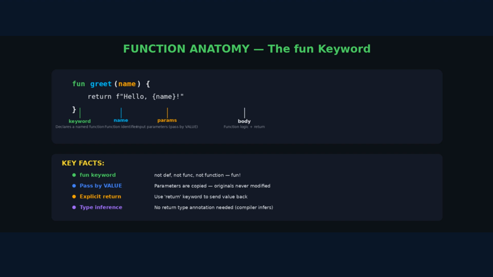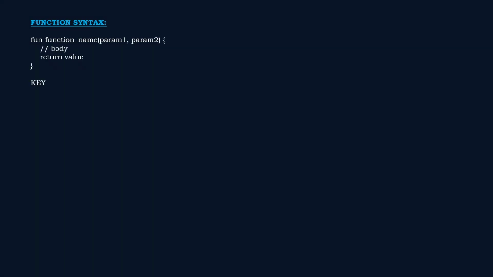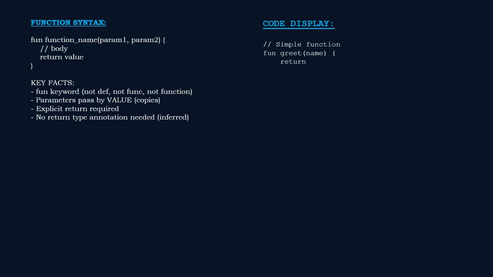Functions in Neam use the fun keyword, not def, not func, not function, fun, because programming should be fun. Parameters are listed in parentheses, the body goes in curly braces, and you use explicit return to send a value back.